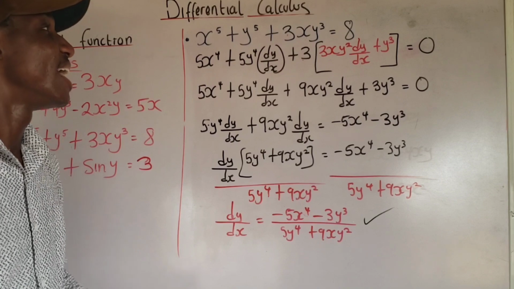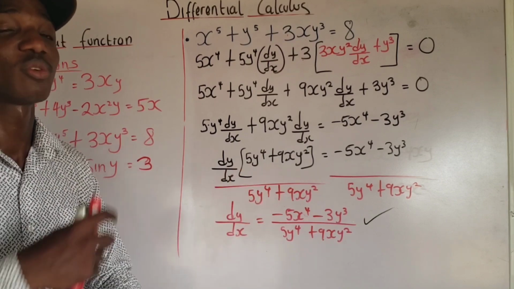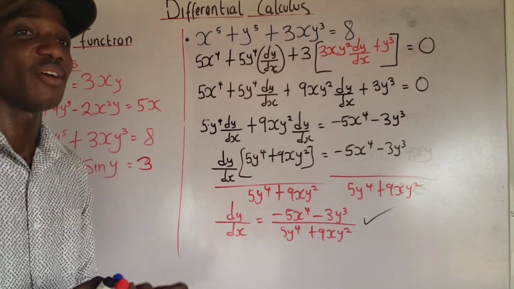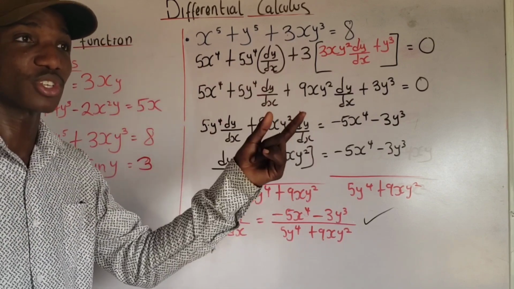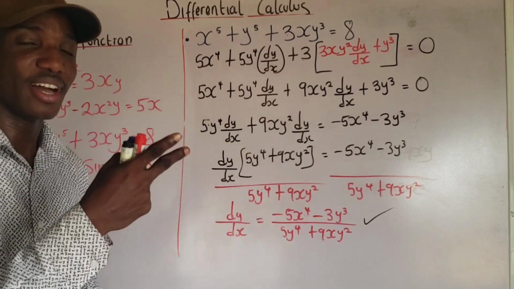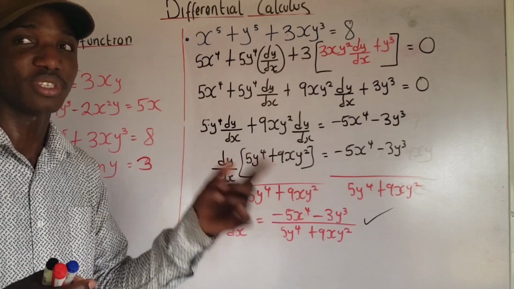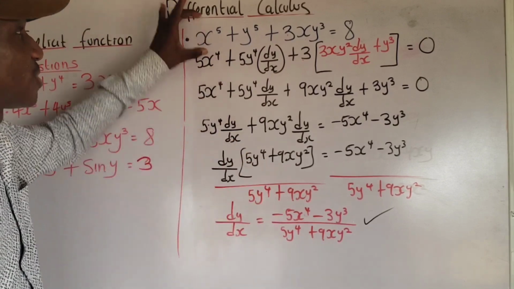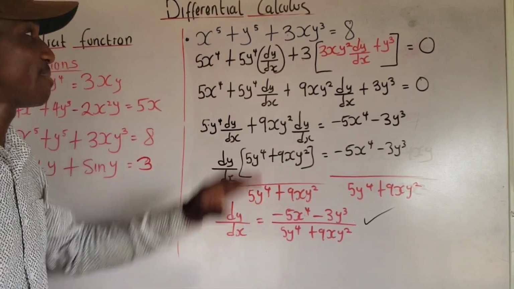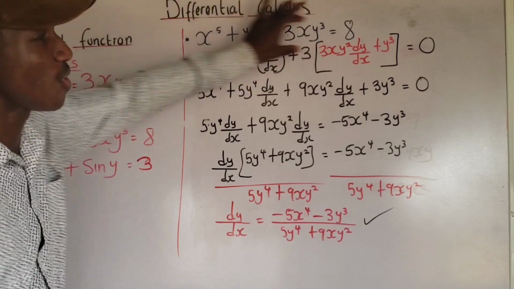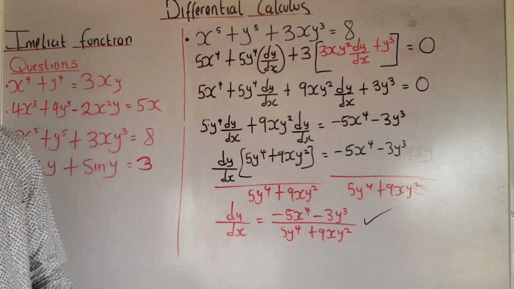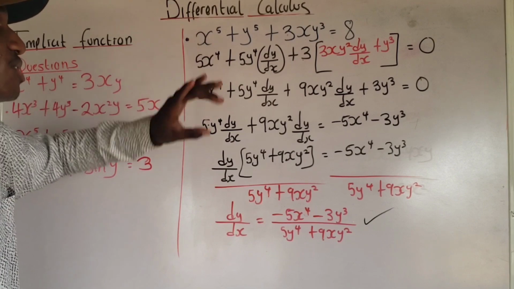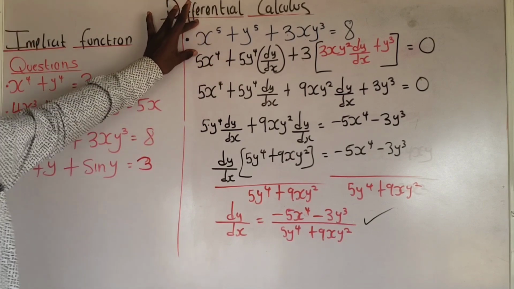Anytime you are differentiating something with respect to another thing, what you are differentiating, anytime you differentiate it, if that function is an implicit function, add the derivative of that thing with respect to what you are differentiating with. Now we are differentiating with respect to x. So anytime I differentiate y in this function, I'm going to add dy dx. Do you understand? That's the basic technique for differentiating an implicit function.